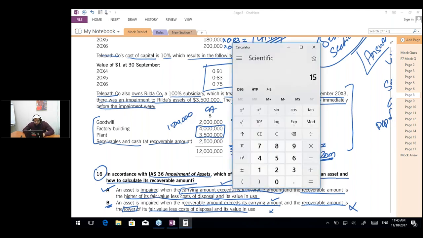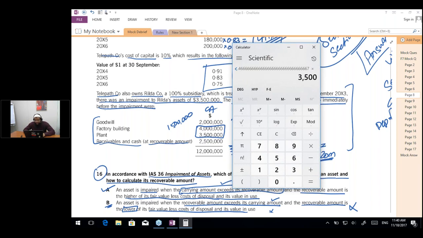The plant is 3,500,000 out of 7,500,000, the sum of both. So 3,500,000 divided by 7,500,000, which is actually 46.67%.